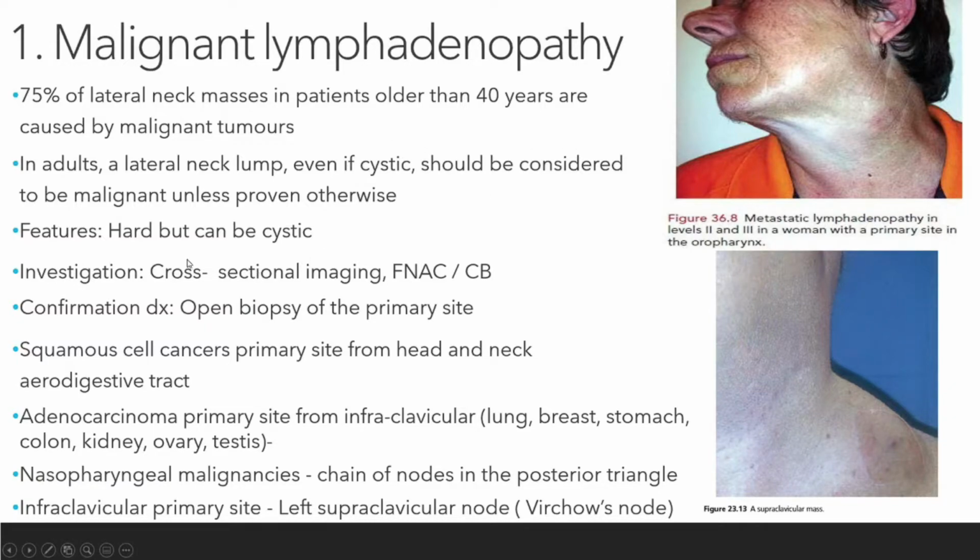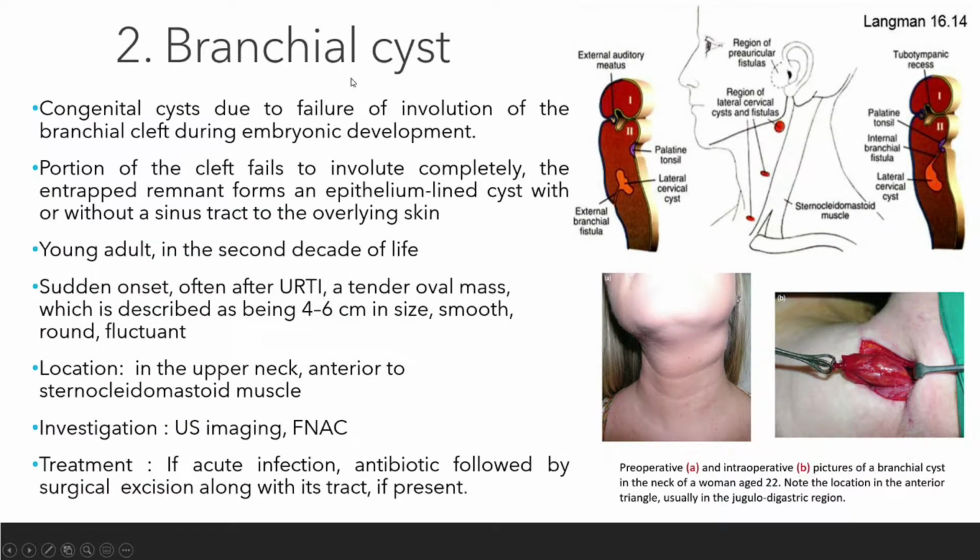Okay, so in malignant lymphadenopathy, the features can be hard. It can be cystic, but usually hard lah kan. Okay, investigation. Sabar. Investigation usually kalau neck mass ni, sebab kita kan consider the malignant nanti provider kan. So usually my investigation dia FNAC dengan MRI lah kan. Okay, so for confirmation diagnosis, open biopsy of the primary site. Okay, ni tak apa. Ni tak penting sangat. Biarlah ni. Alright. Okay. So and then branchial cyst.